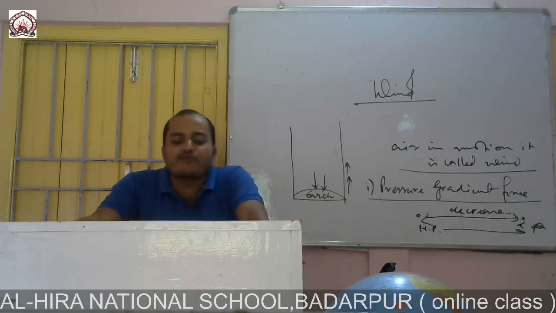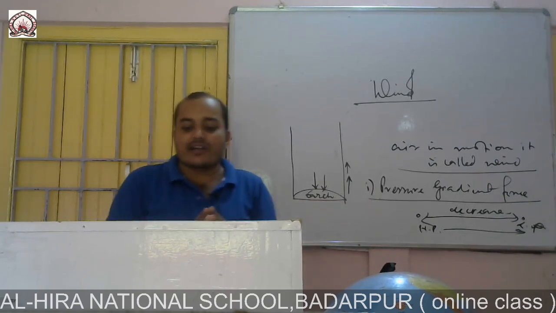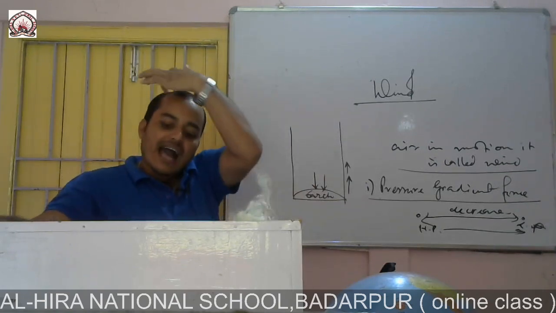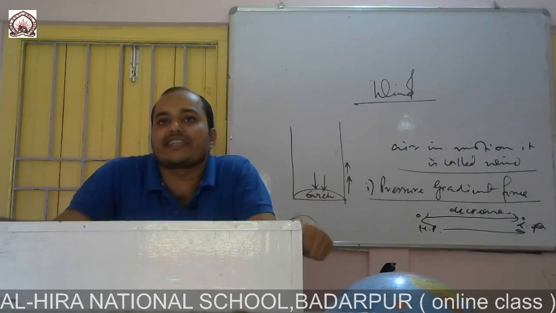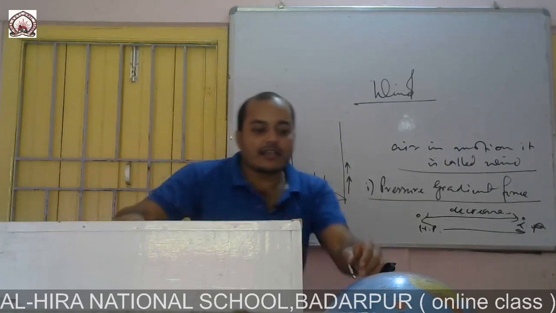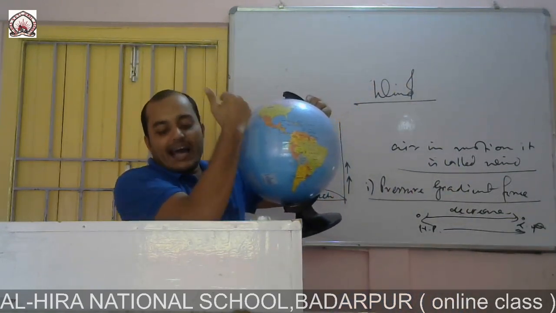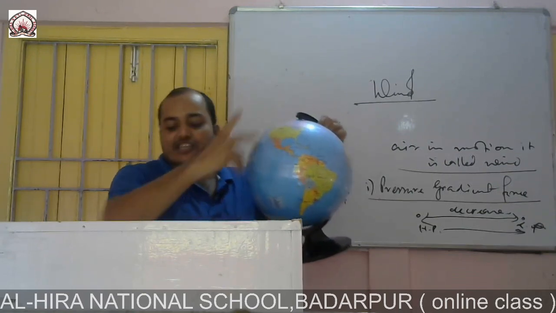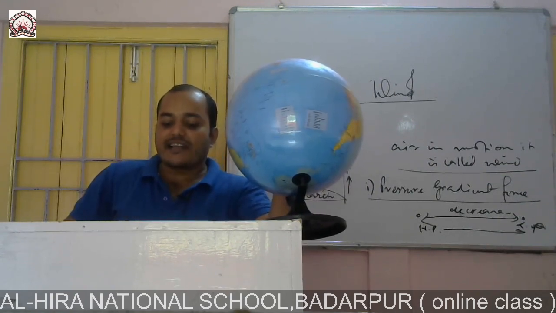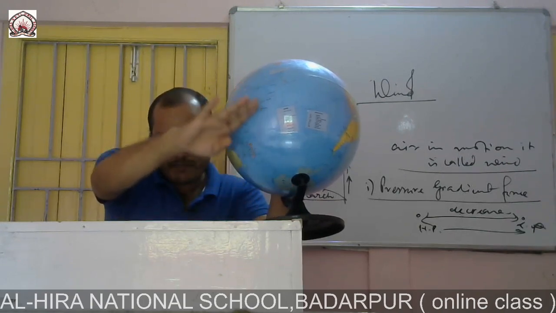Now, this centrifugal force or the Coriolis force that is generated due to the earth's rotation deflects wind towards the right in the clockwise direction in the northern hemisphere, and towards the left in the anti-clockwise direction in the southern hemisphere. Clear?